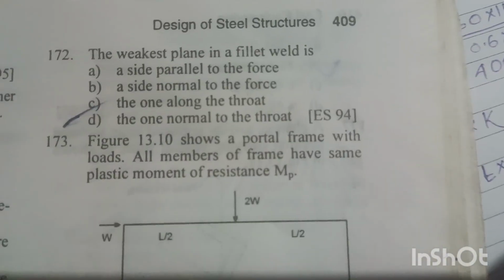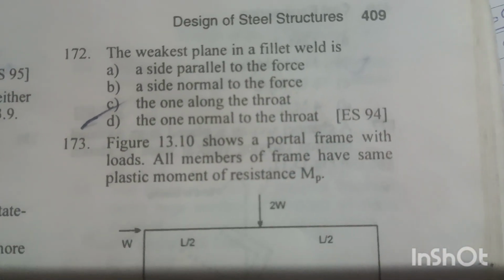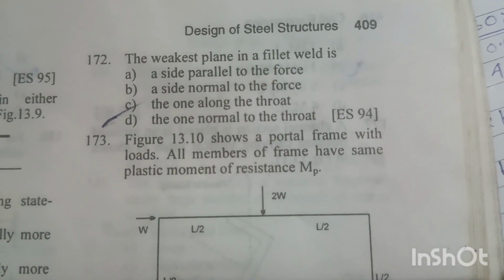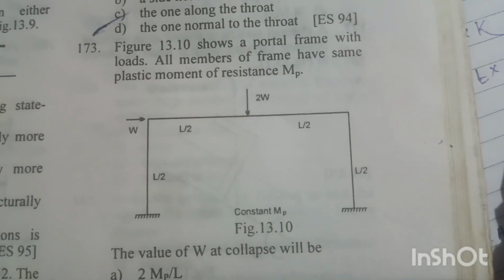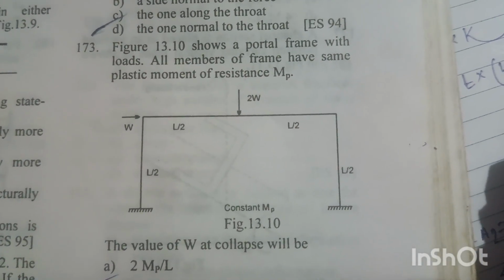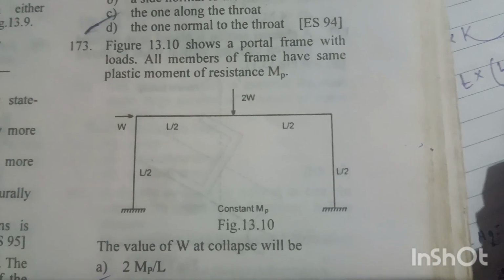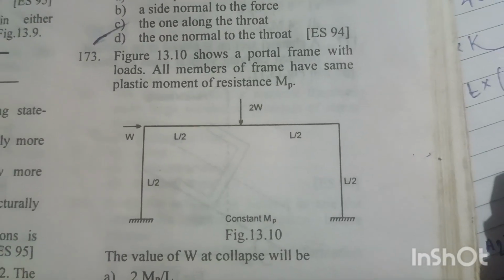Question number 172. The weakest plane in a fillet weld is the one along the throat. Option C is the right answer. Question number 173. The figure 13.10 shows a portal frame with loads. All members of the frame have the same plastic moment of resistance Mp.